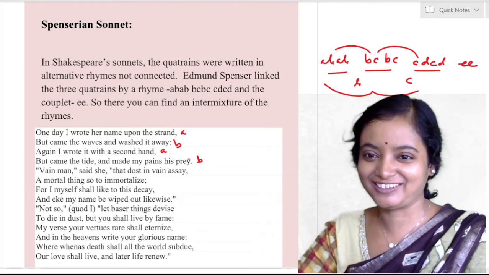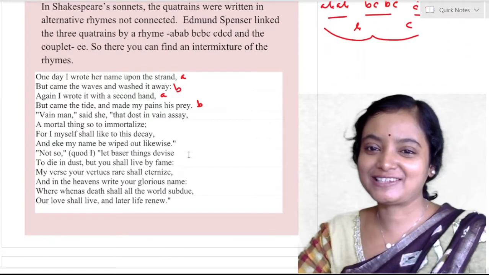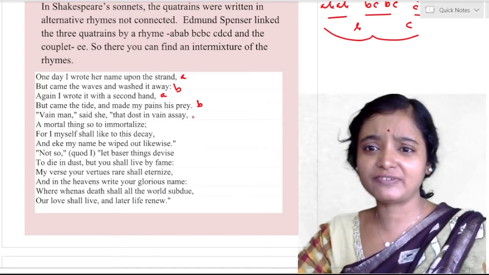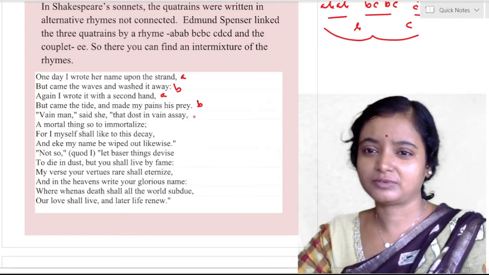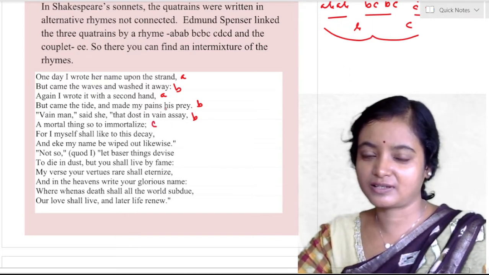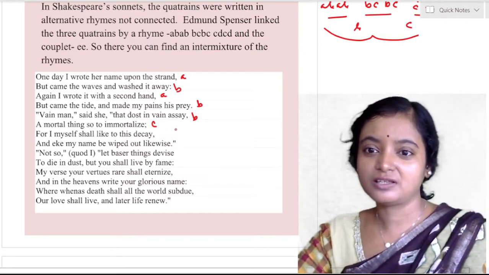I'm teaching a little boy, I think. Where whenas death shall dwell, my verse in vain essay. It's totally different. So it is A, B, essay, away, prey. So you can say it is B. Immortalize, totally different. It is C. Decay, prey, away. It is not different. There is some similarity. So B.